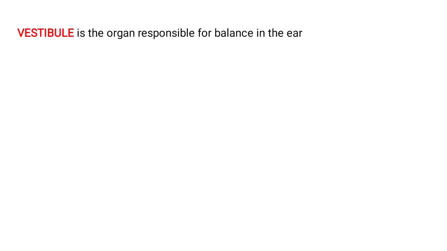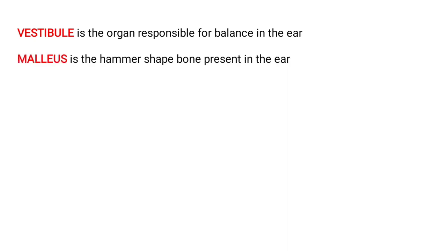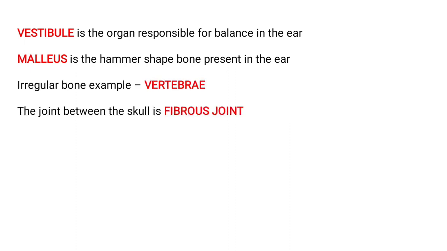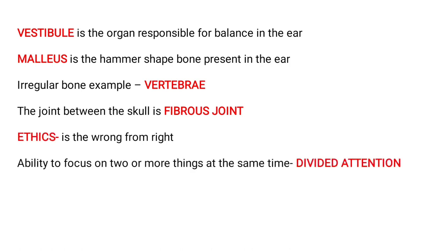So dash is the organ responsible for balance in the ear, vestibule. Dash is the hammer-shaped bone present in the ear, malleus. Irregular bone example, vertebrae. The joint that forms between the skull is fibrous joint. What is right from wrong or wrong from right is ethics. Ability to focus on two or more things at the same time is divided attention.